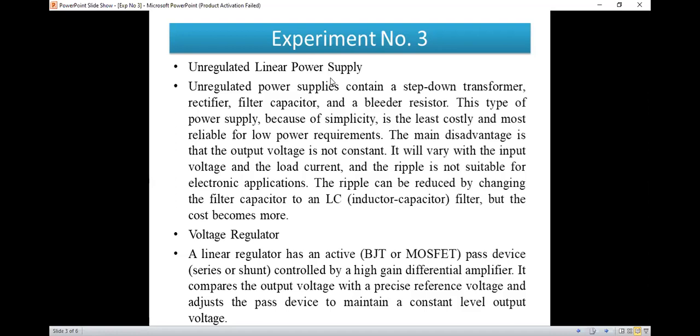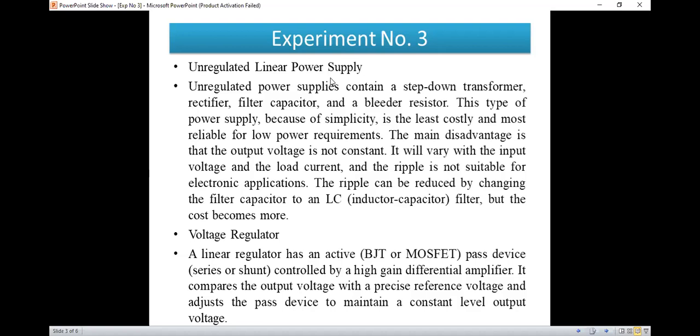And the power electronic switches used are like BJT or MOSFET, or it may be IGBT. So advanced power electronic switches like IGBT, then there is GTO. These are some of the power electronic switches, and this will be controlled by using a high gain differential amplifier. It compares the output voltage with a precise reference voltage and adjusts the pass device to maintain a constant level output voltage.